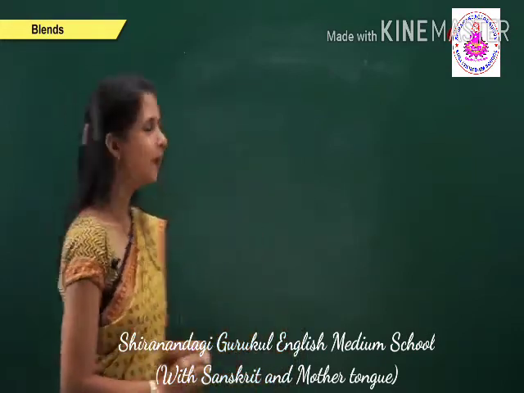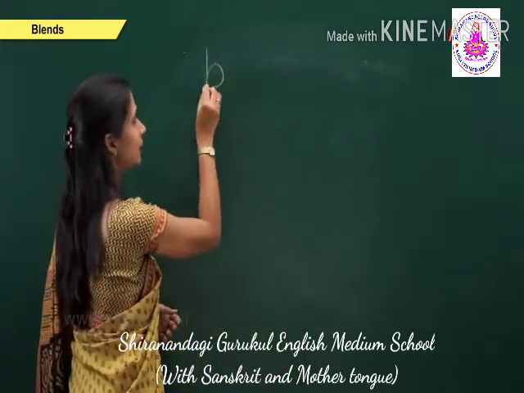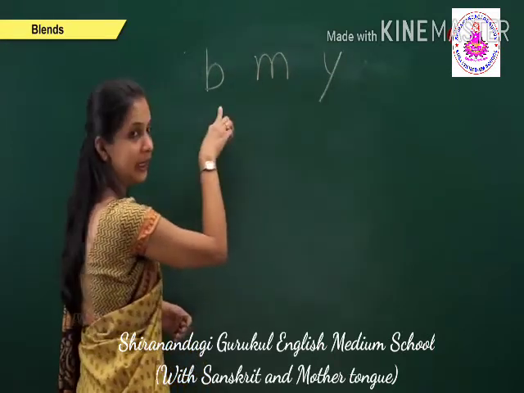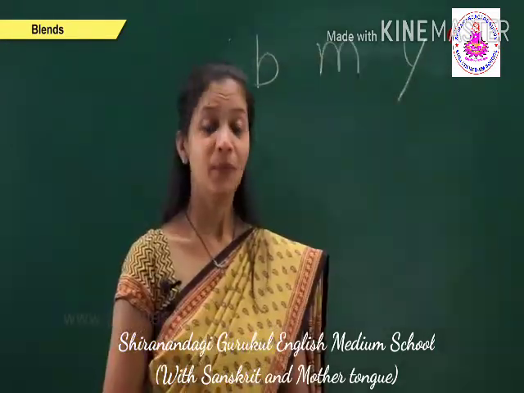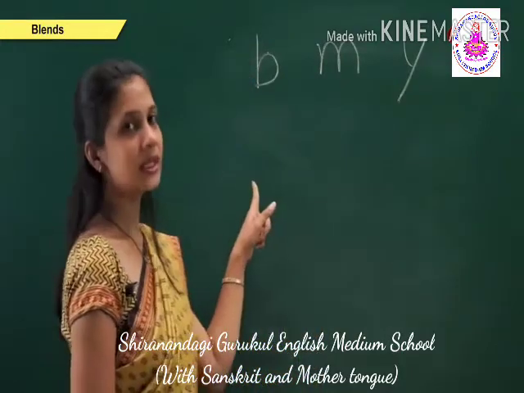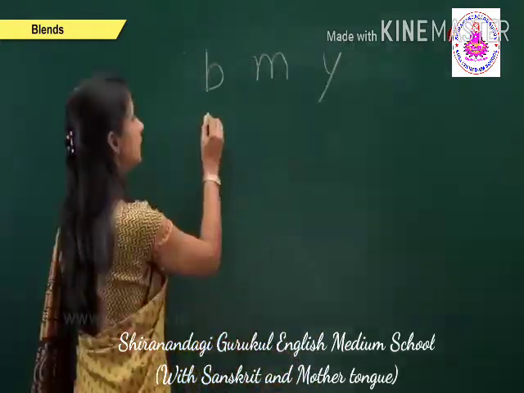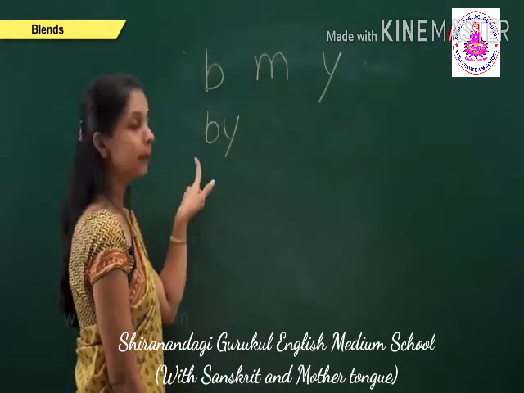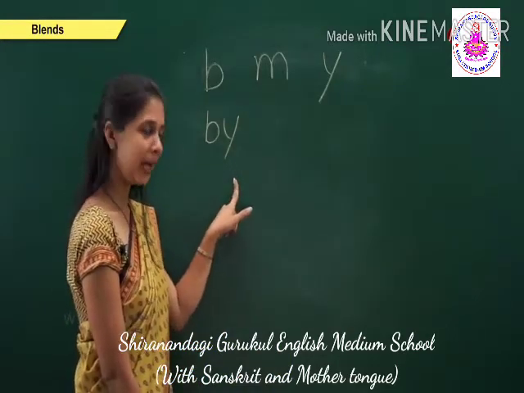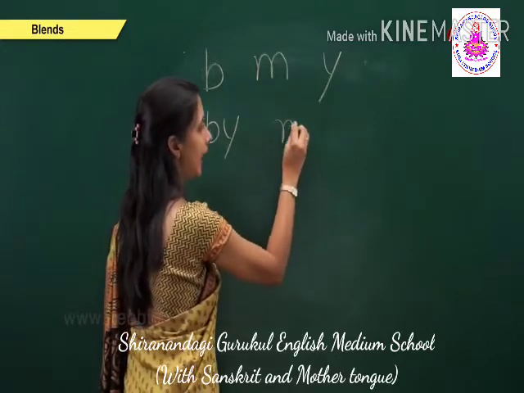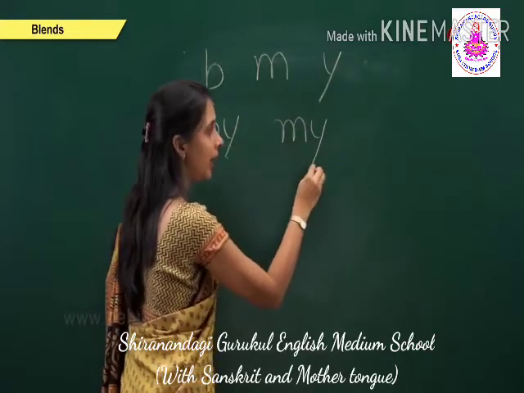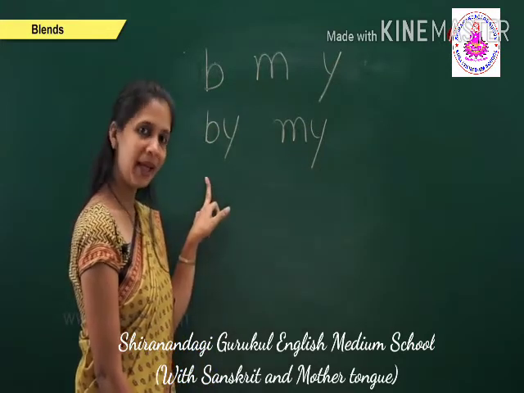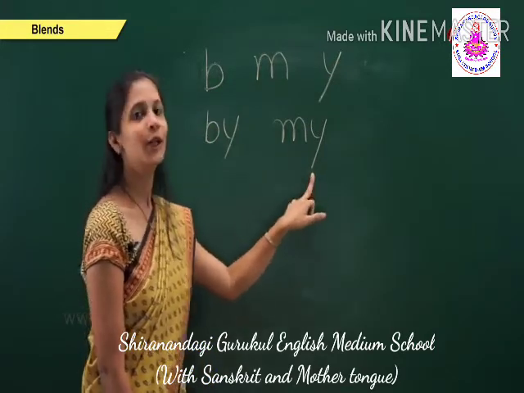Those letters are B, M, Y. With the help of these letters, we make two-letter words. B, Y, by. And the other is M, Y, my. B, Y, by. And M, Y, my. Okay.